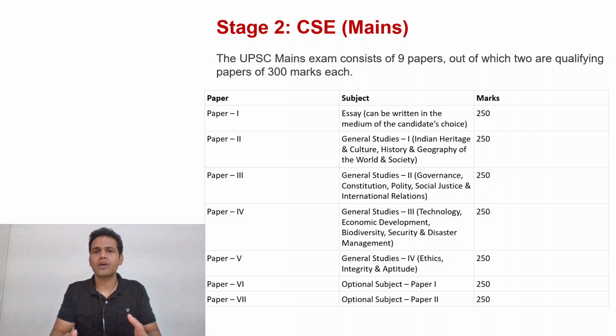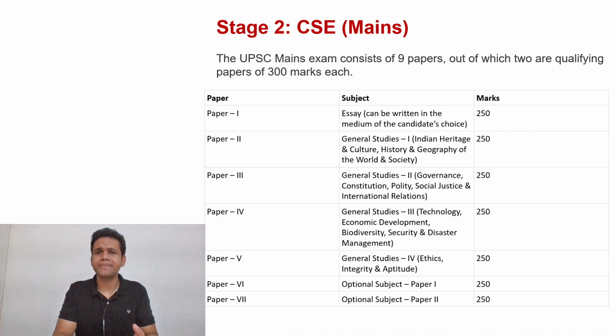Now let's come to the core agenda, which is the rest of the papers, that is 7 papers, right from your essay paper, which is paper 1, to your GS 1, 2, 3, and your GS 4 also, which is ethics. All these comprise the core of your subject papers, which will be fetching you marks.